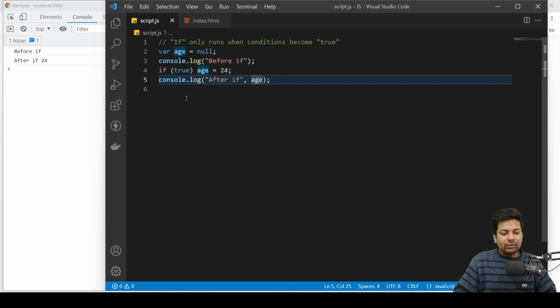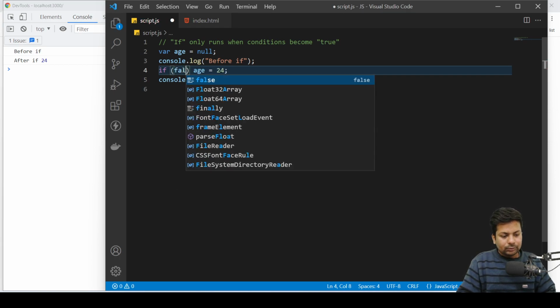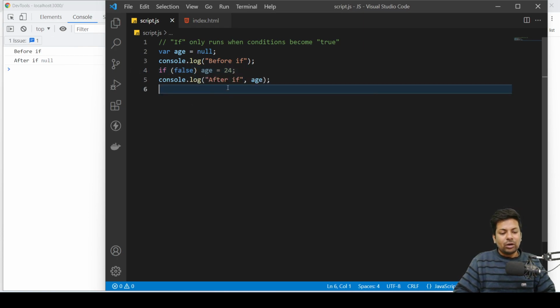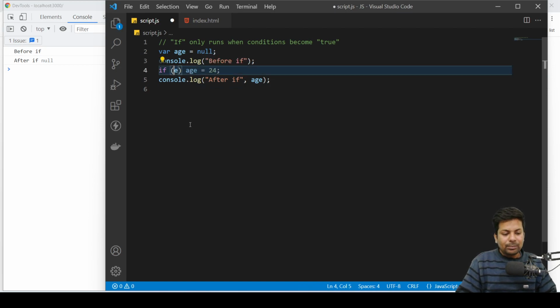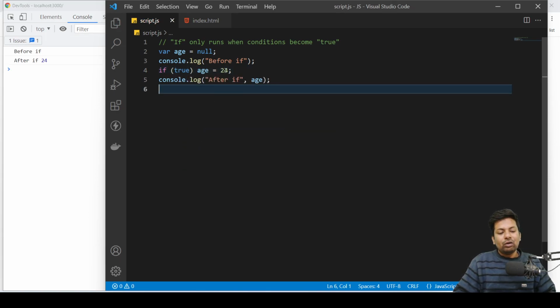But if I make it false, see, null here, because the condition is false, it can't set the age. Now suppose I make it true again. I want to write two lines in the condition.